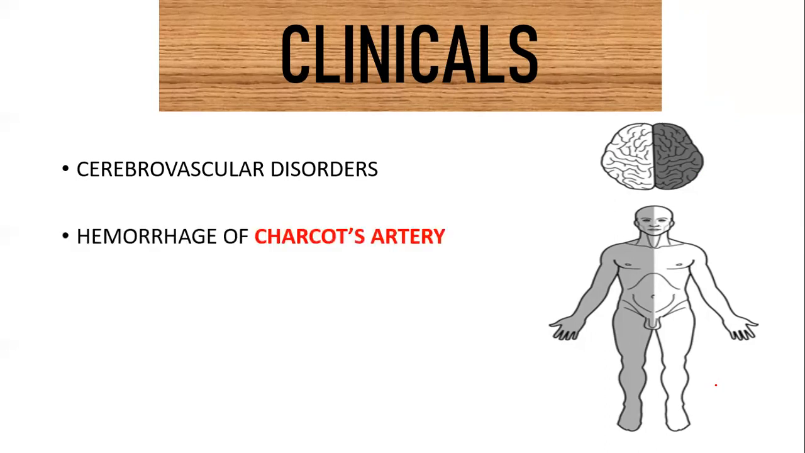As I told you, we can have a hemorrhage or any kind of disorder, but the commonest cause is a hemorrhage, and mostly the hemorrhage is of Charcot's artery. So the intracranial hemorrhage of Charcot's artery, which primarily supplies the posterior limb of the internal capsule, is the cause of the lesion.